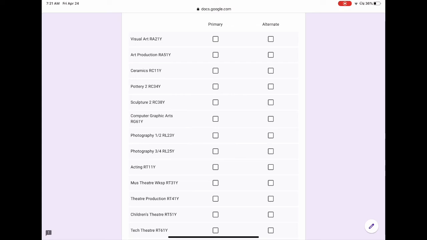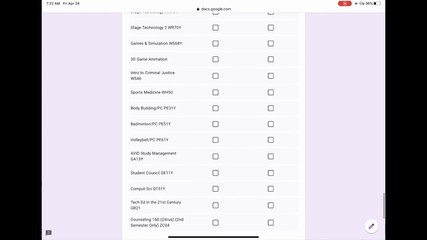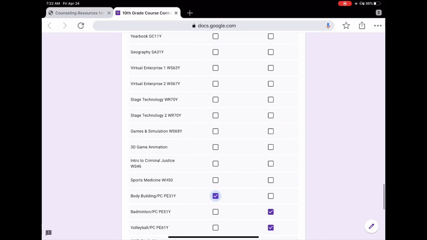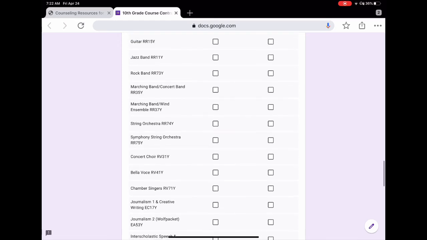So let's say I want to get my physical education out of the way and be done with that. If I scroll down here, I see bodybuilding, badminton, and volleyball. I make my primary choice as bodybuilding and my alternates as badminton and volleyball. Again, you're going to select 2 to 3 alternates for every primary choice. Now, I also said that I wasn't going to take a world language, so I want to go ahead and take a second elective primary choice. And let's just say I want to do marching band, concert band with a backup of guitar and a backup of wind ensemble.